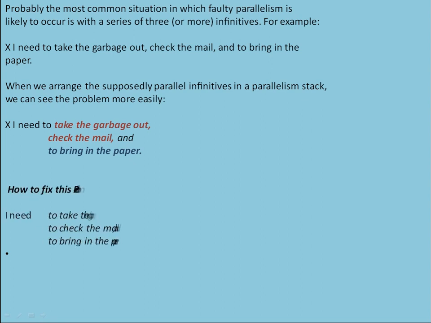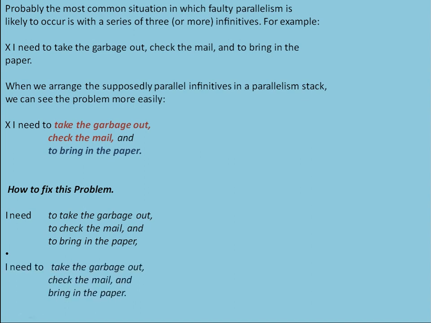So let's see how we are going to fix this problem. I need to take the garbage out, to check the mail, and to bring in the paper. This is how we are going to fix this. We put the infinitive form in all the parts of the elements we are joining together. And another way is: I need to take the garbage out, check the mail, and bring in the paper. So the obvious solution is to make all of the parallel elements base forms of the verbs with the shared to. Here we are sharing the to infinitive and taking all the other forms in the base.